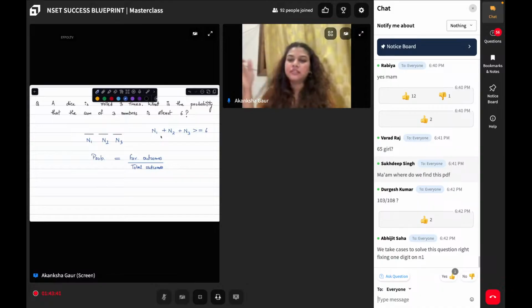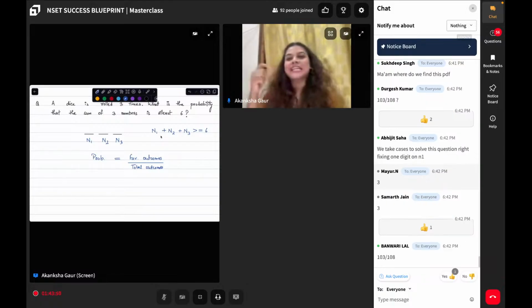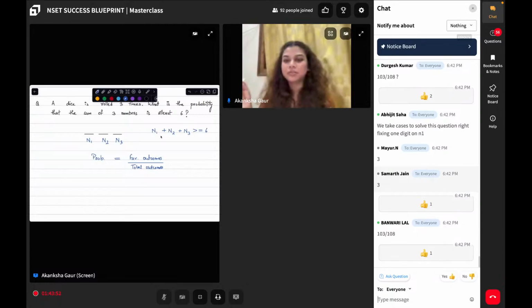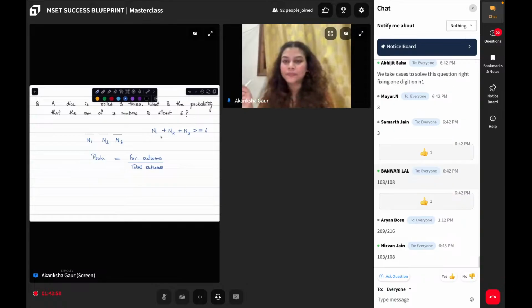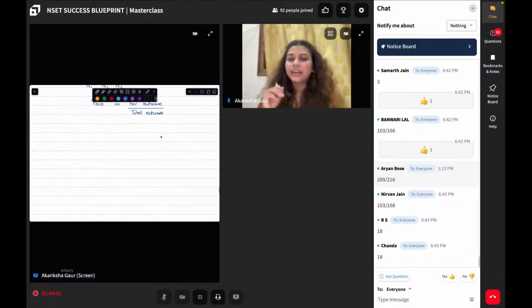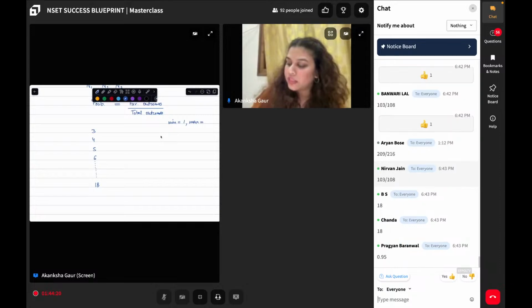I can roll 1, 1, 1. We don't list everything, otherwise it will take a lot of time. Just 3. What is the maximum sum possible? The maximum sum possible is 6, 6, 6. So the possible outcomes will be 3, 4, 5, 6, all the way up till 18. The minimum sum is 3 and the maximum sum is 18.